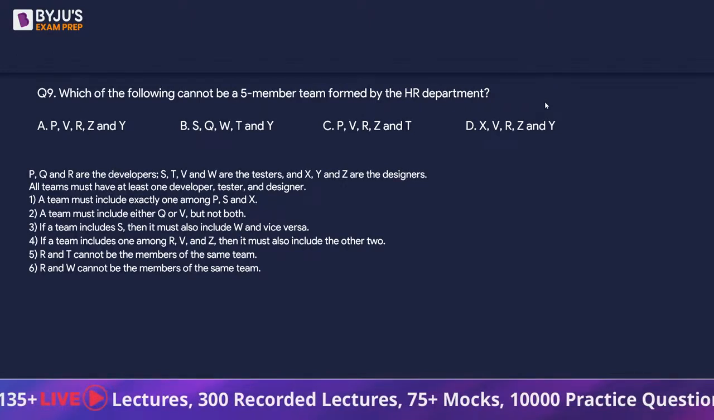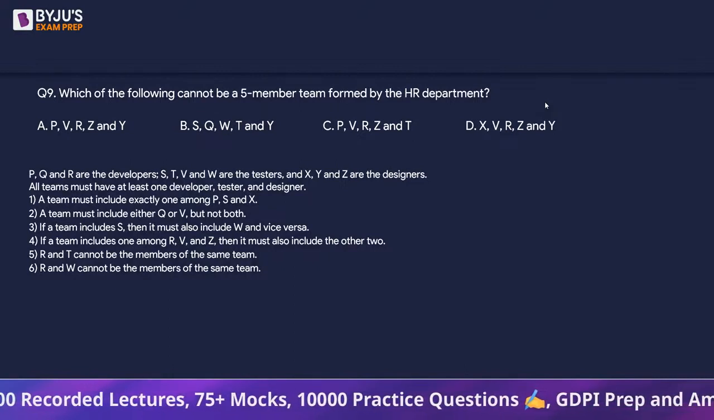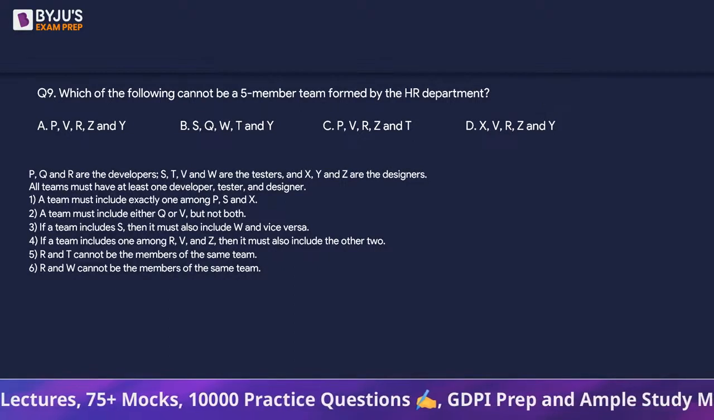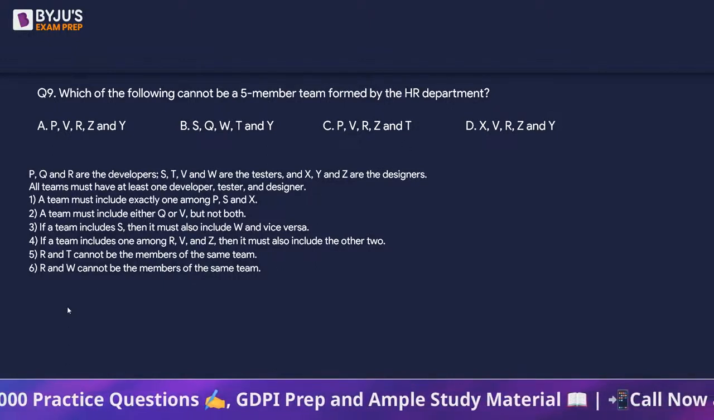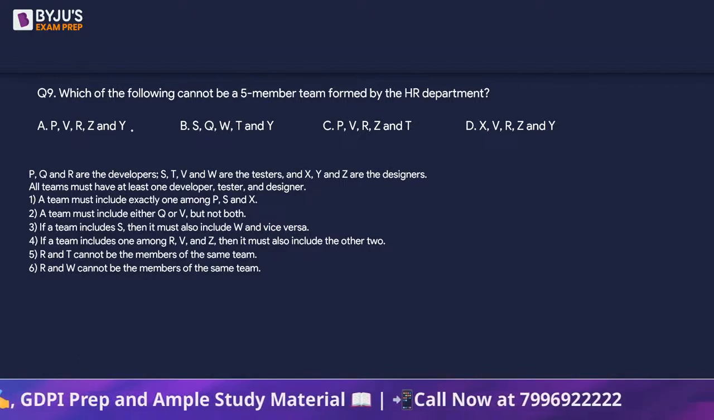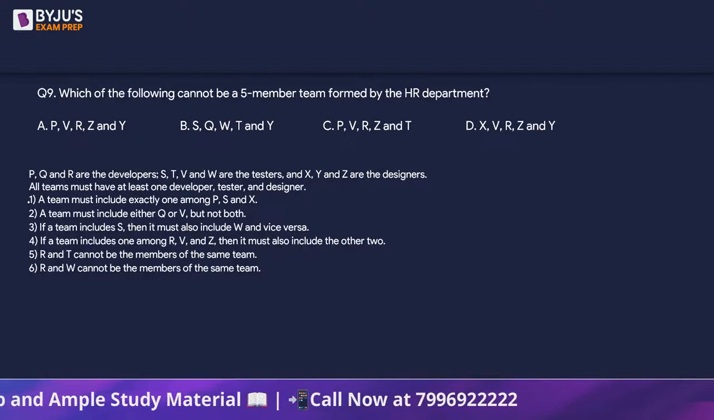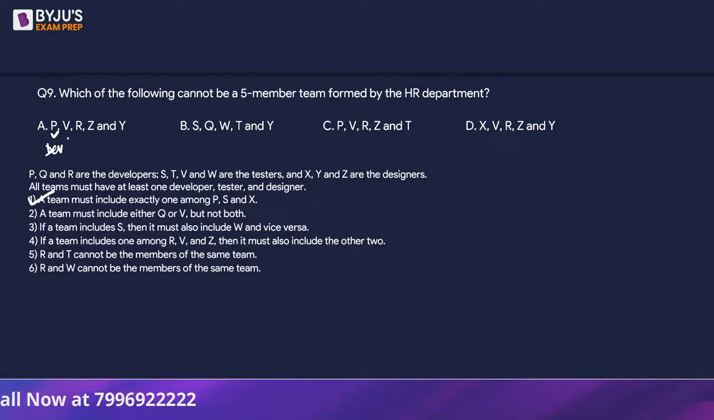Next one. Which of the following cannot be a member, 5-member team formed by the HR department? So again, we will go option by option and we are supposed to find out which cannot be such a team, right? Let's look at P, V, R, Z and Y. First statement says P is required, and P is a developer. Next, Q or V, we see a V, and V is a tester.